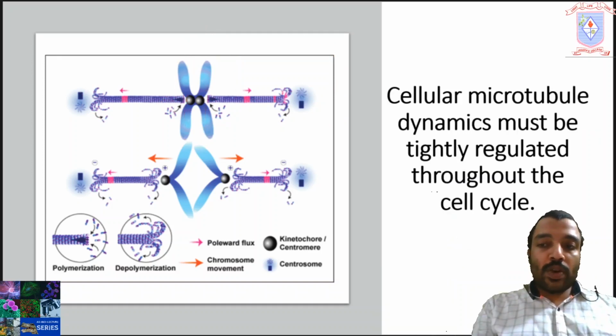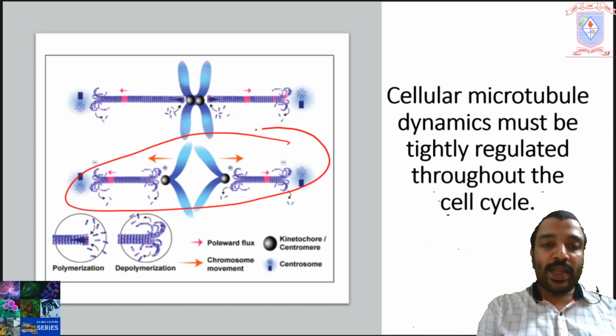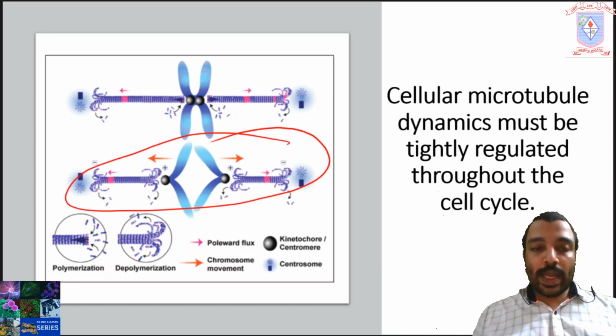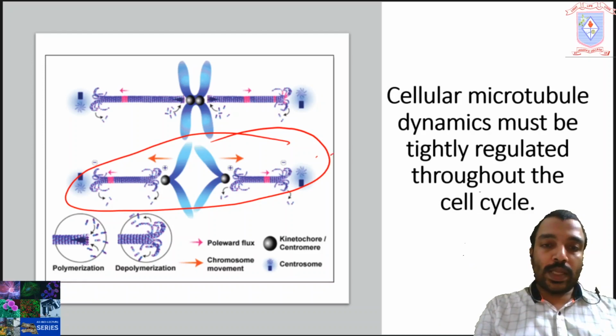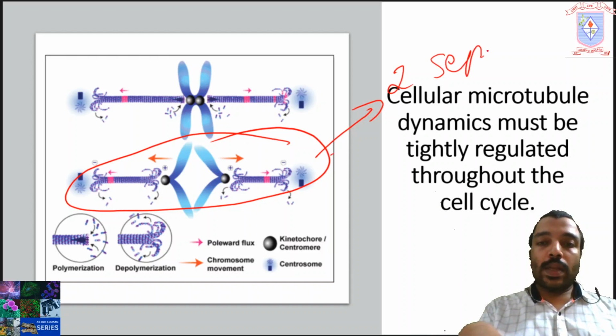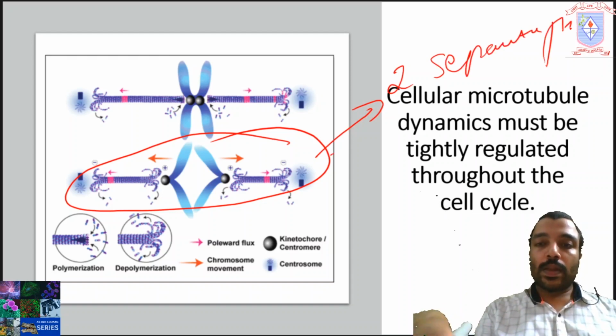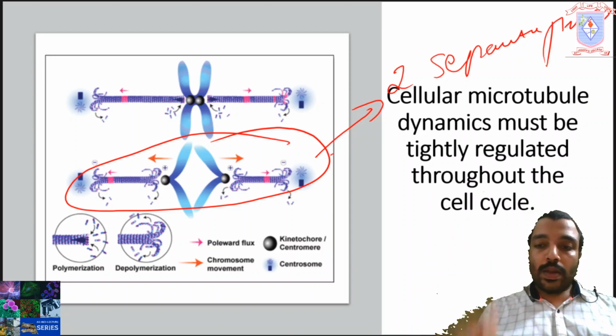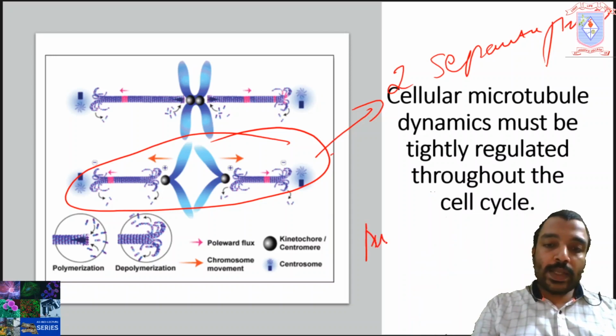The separation of sister chromatids during anaphase is one of the most striking, beautiful examples of cellular movements. Actually, this is the anaphase stage. The separation of sister chromatids is a very beautiful event. This is related to cellular movement. It consists of two distinct processes. Here you can see two separate processes. Which are they? Anaphase A and anaphase B.